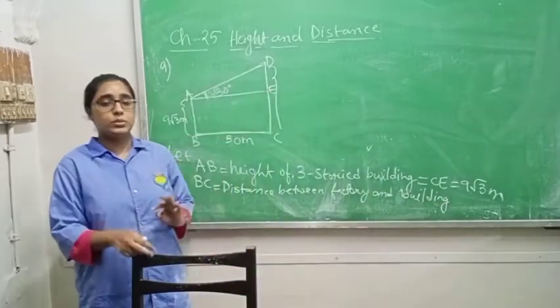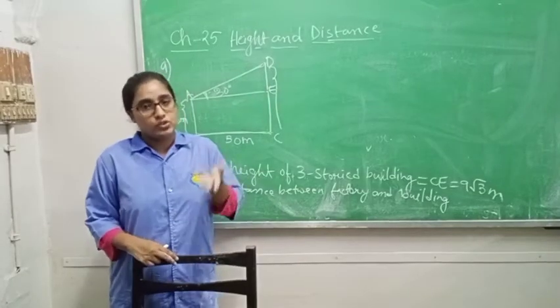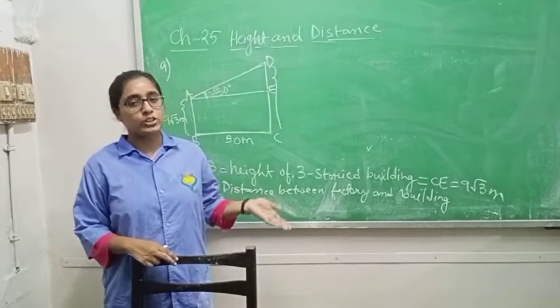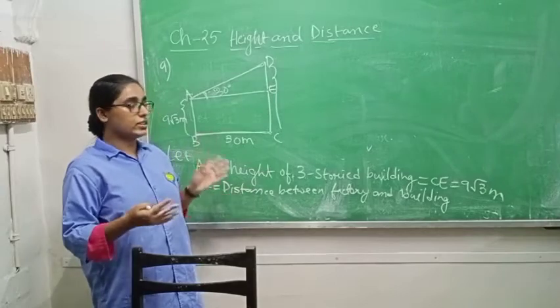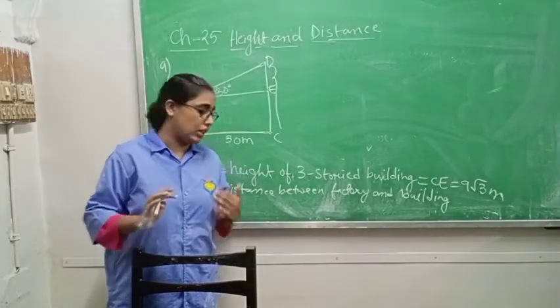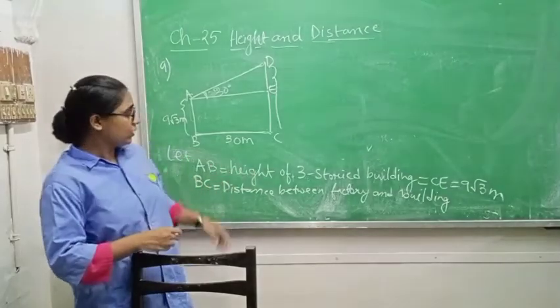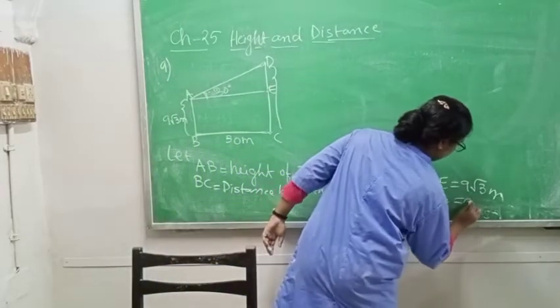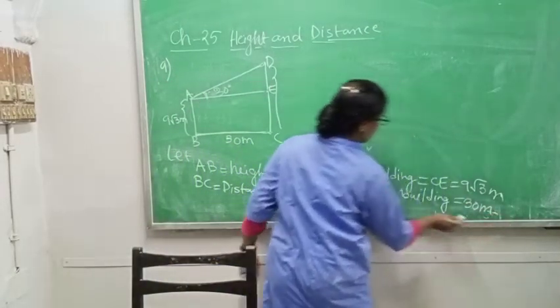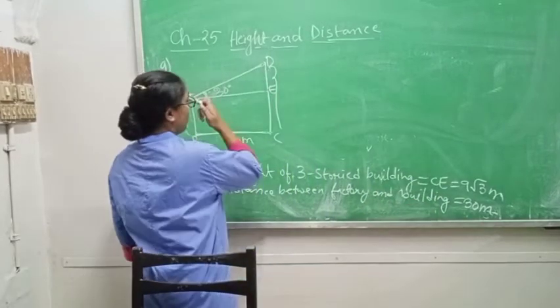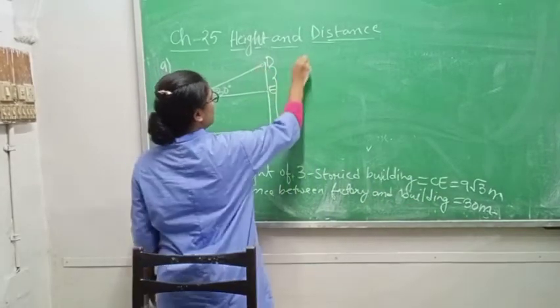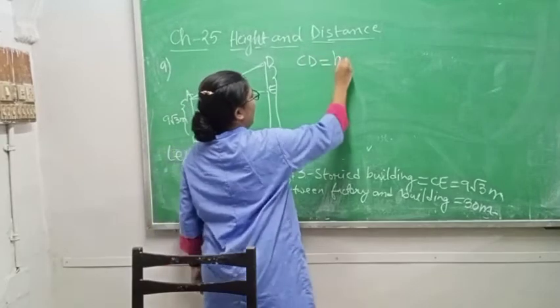It is given distance between chimney and factory. Where is the chimney? The chimney is on the factory only, so how can they say there is a distance between chimney and factory? So the question will be distance between factory and building, which is 30 meter. Completed.